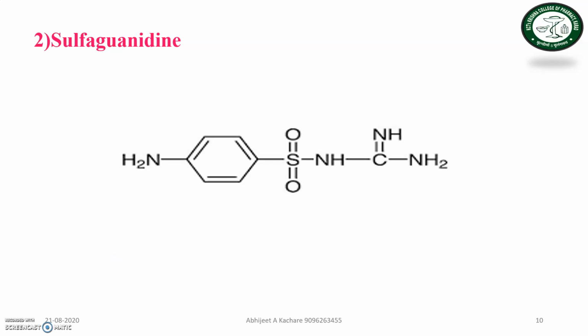Structure number 2. Sulfaguanidine has the same structure as sulfadiazine; only the replacement is at the N1 position. So how do we name and number the structure? First you number the benzene ring, then write the ring name; the parent nucleus is para-aminobenzene sulfonamide.